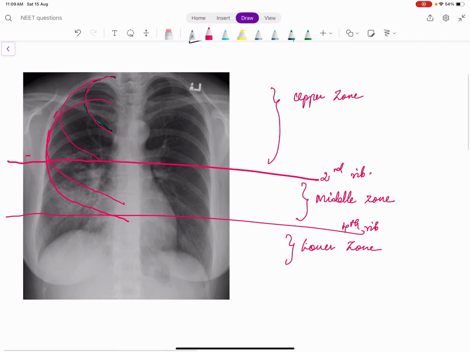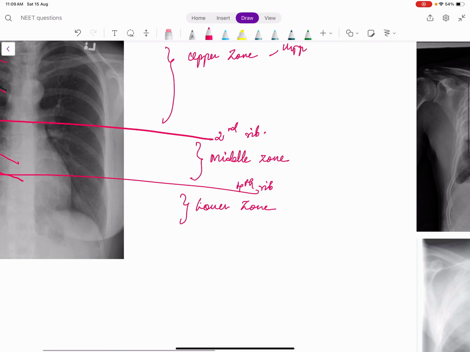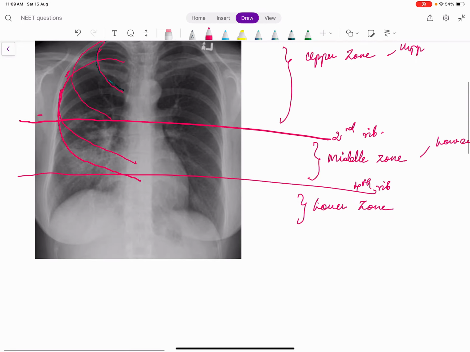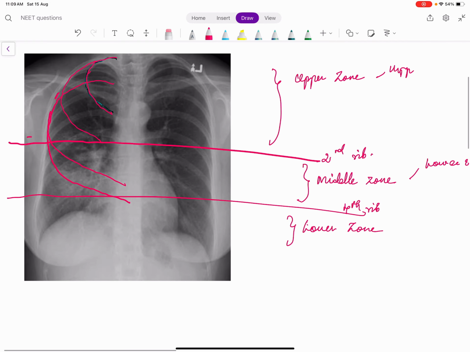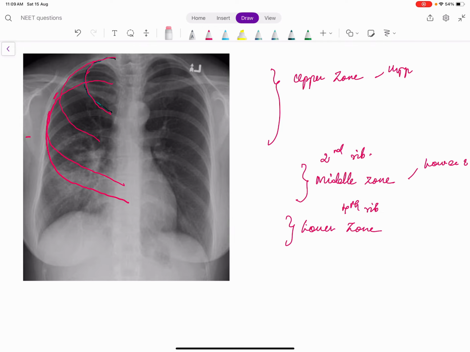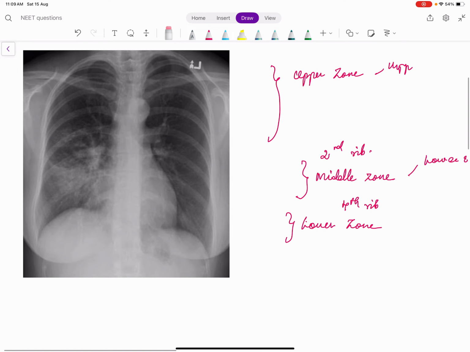Because the lobar pathologies may vary. Upper zone may have upper and middle lobe pathologies. Middle zone also has lower and middle lobe pathologies. And lower zone usually means lower lobe pathologies. So just here to classify into the lobe. So I'll just erase this. So this probably is a middle and lower zone.